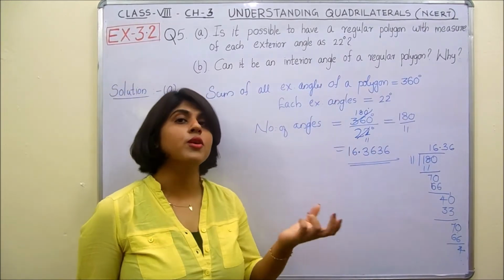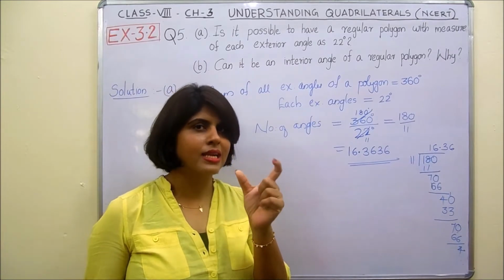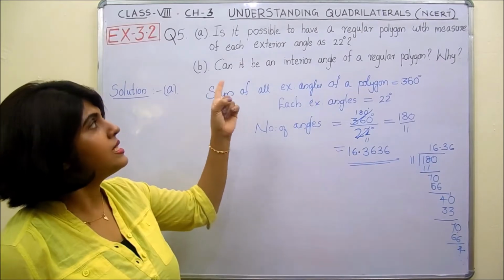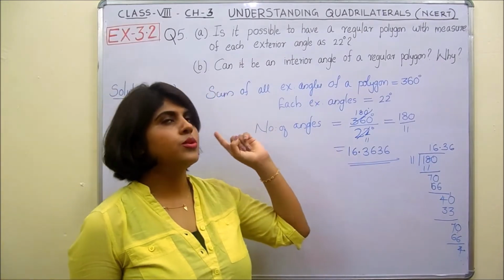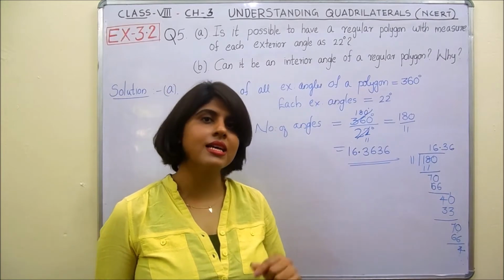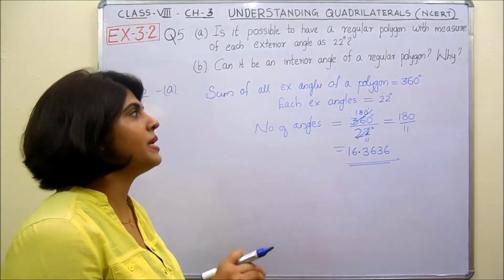We know the number of angles equals the number of sides. The number of angles or number of sides should be an exact natural number, right? But this is a decimal number. Hence it is not possible to form a regular polygon with each of its exterior angle as 22 degree. Let's move on to the B section.